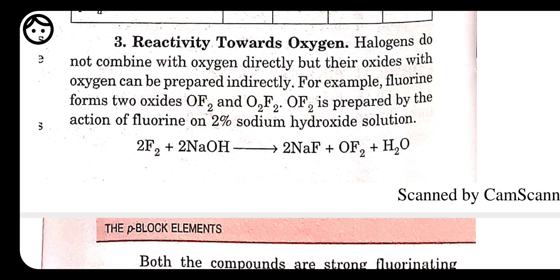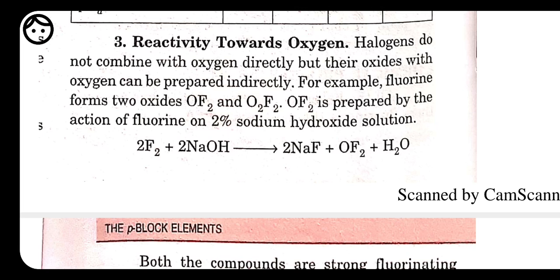Fluorine forms two oxides, like OF2 and O2F2. OF2 is prepared by the action of fluorine on 2% sodium hydroxide. Fluorine is not combined with oxygen directly. That's why fluorine is made to react with 2% sodium hydroxide, which gives rise to sodium fluoride and OF2, that is oxygen fluoride. Here it is called oxygen fluoride because fluorine is more electronegative than oxygen, that's why it is taken as fluoride.